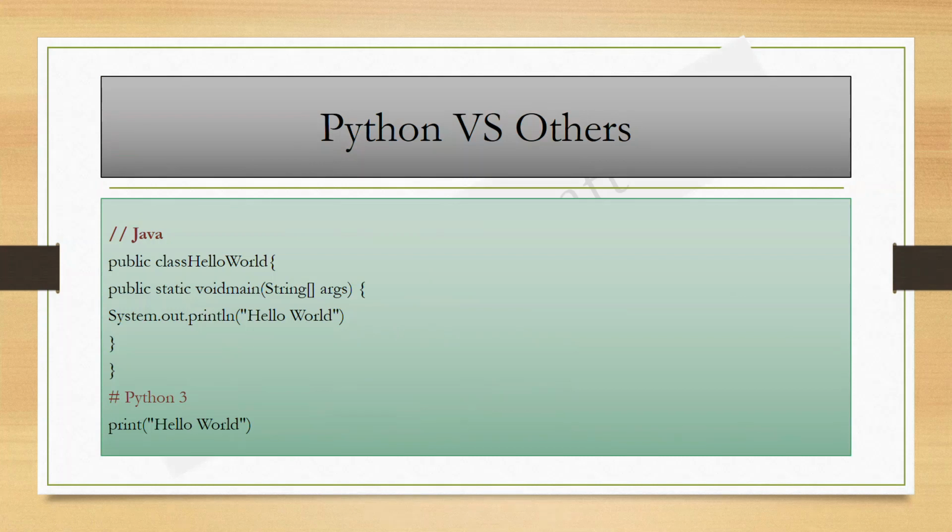Granted, Java has a class defined and a function, but you must define those in Java. Not so with Python. Python also kind of forces you to write readable code, at least more so than other languages. You see, most other languages use curly braces to delimit blocks like an if statement or a function body. Python actually uses indentation, using tabs or spaces. I don't want to start a war here.